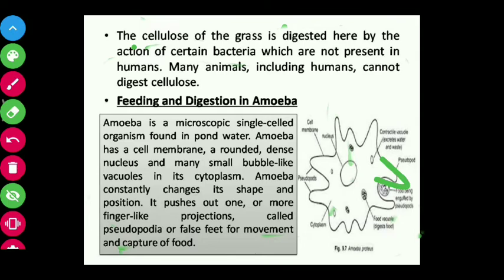So amoeba has a surrounding cell membrane, a dense nucleus inside, different bubble-like vacuoles, contractile vacuoles, and false feet or pseudopodia.